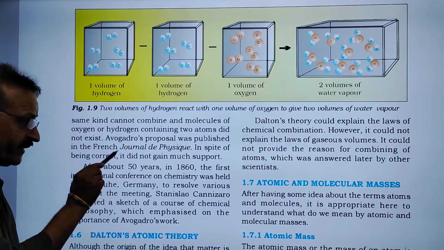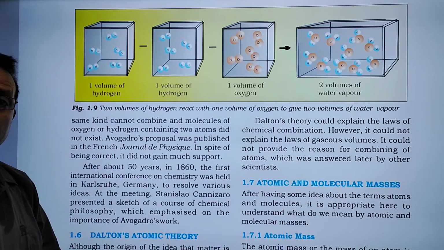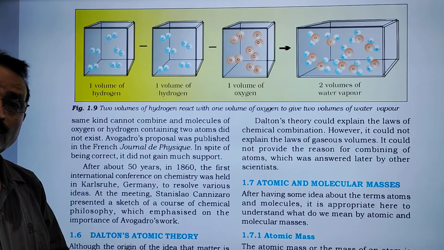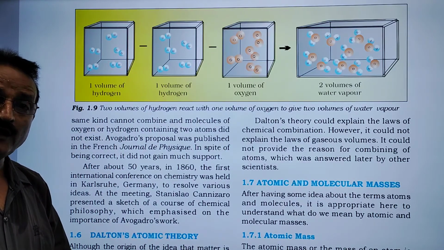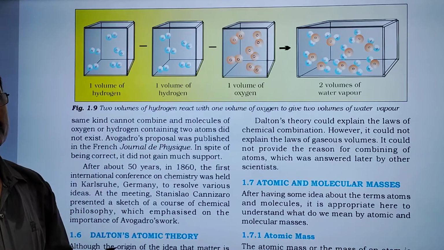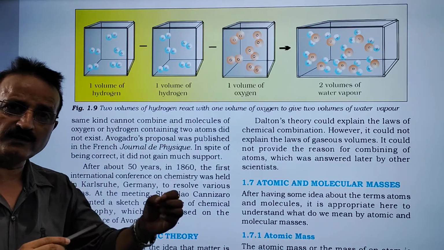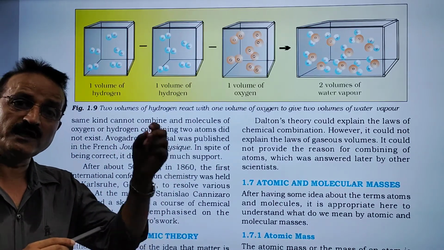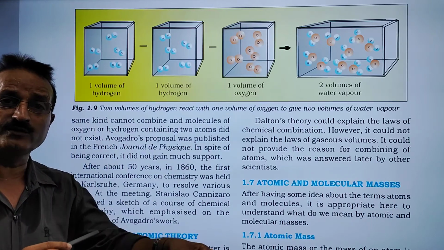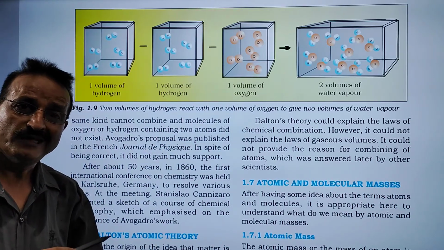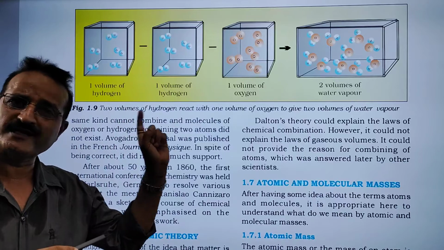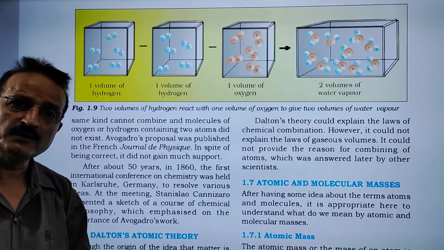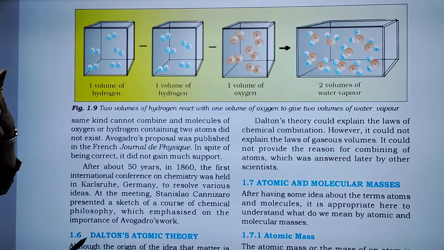After about 50 years, this law was accepted, that oxygen is diatomic molecule, hydrogen is diatomic molecule. In Gay-Lussac's time it was not accepted, but after 50 years it was accepted.